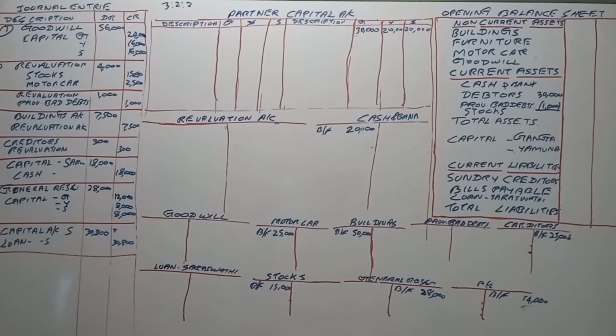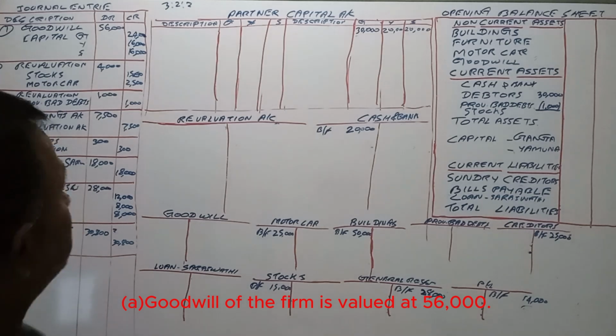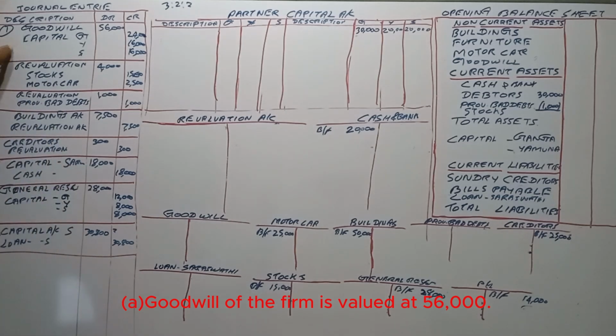On the above date, Saraswati retired from the business. Ganga and Yamuna decided to continue the business. The following are agreed among the partners. Goodwill of the firm is valued at 56,000.